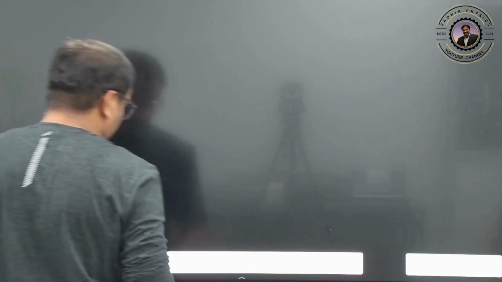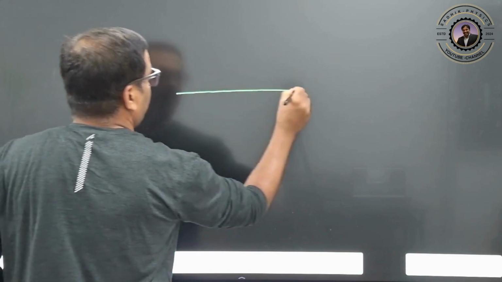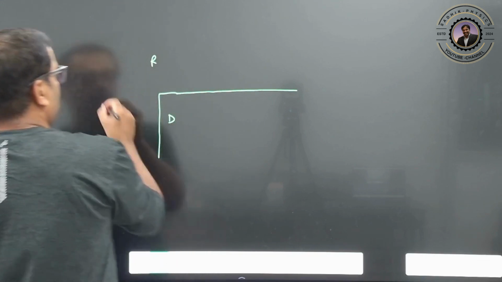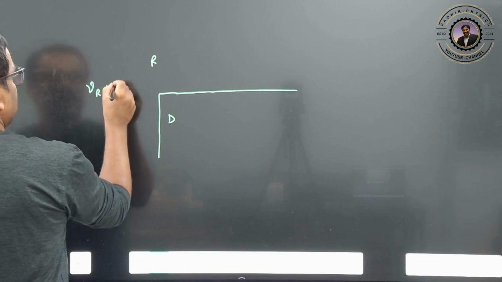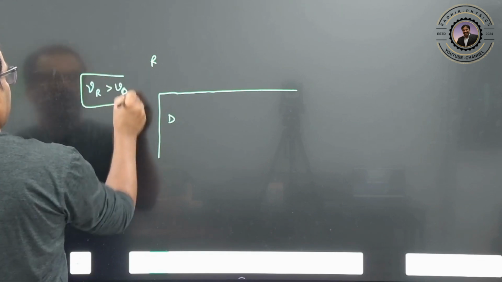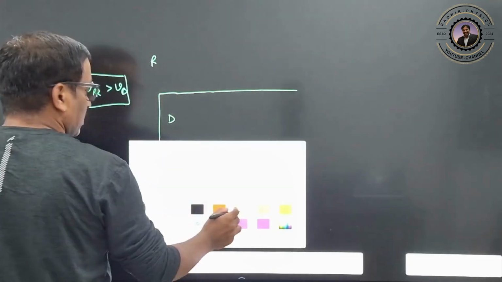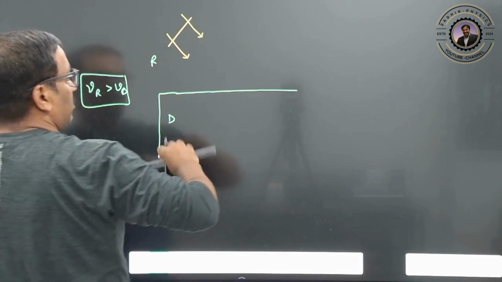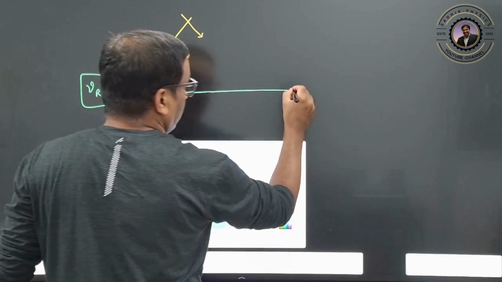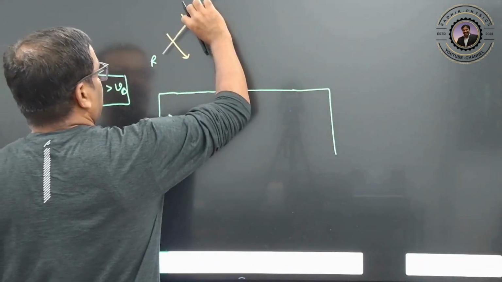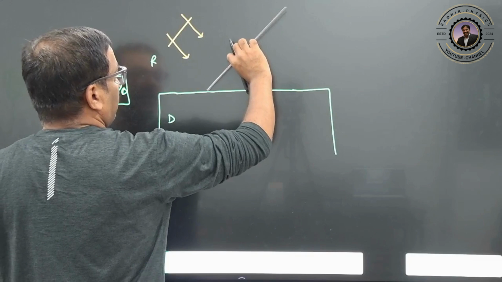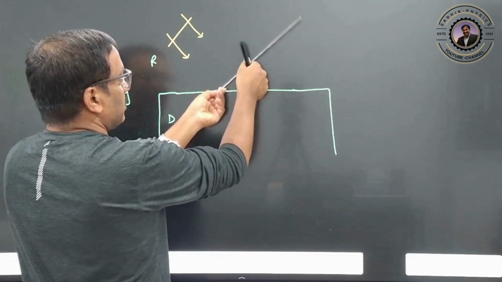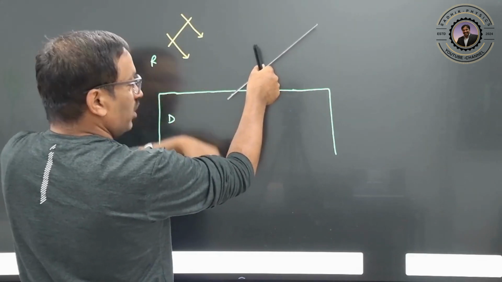Now how he explained refraction again. This is one denser medium and this is one rarer medium. You know that the speed of the light in the rarer medium is greater than the speed of the light in the denser medium, right? So a plane wavefront is coming and falling here, clear? Now you try to observe: this plane wavefront is coming with a certain angle. Which point is entering first now? This is not reflecting, this is refracting, going into this medium.